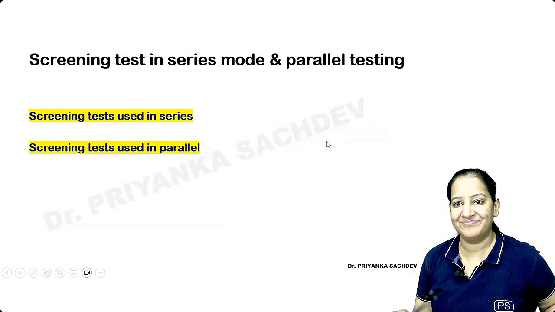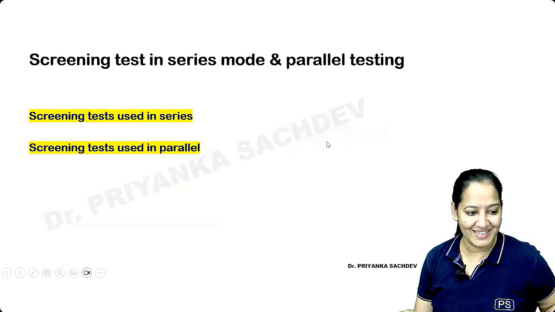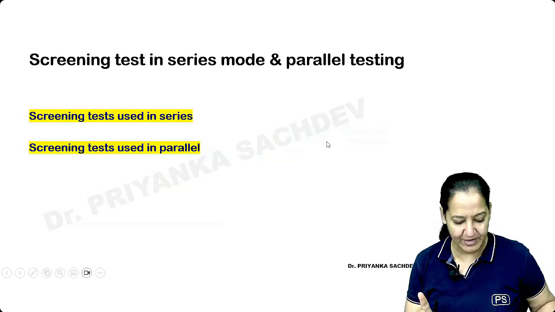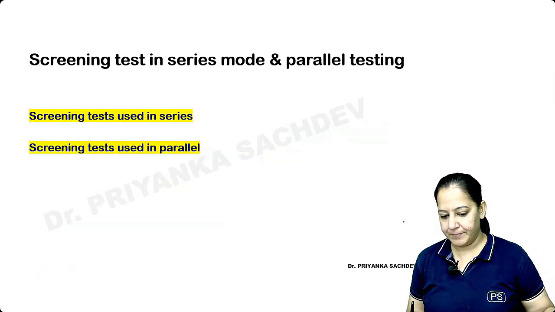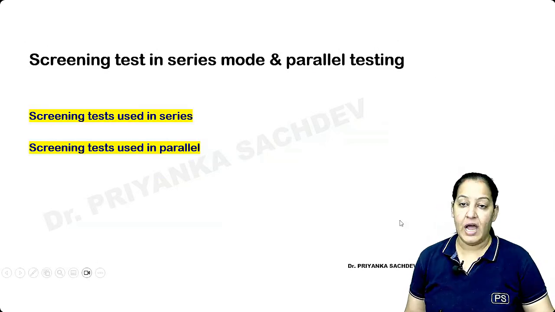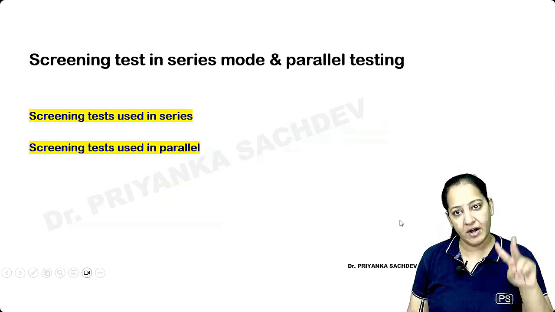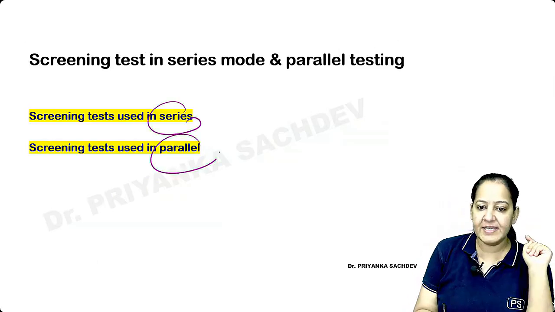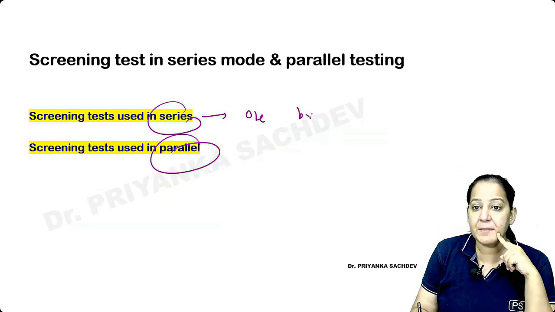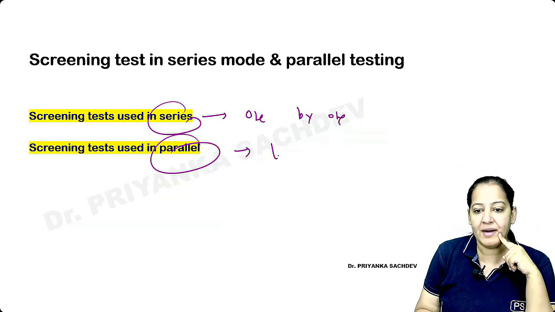Okay. Last thing which I would like to add here. Why not perform multiple screening tests? I mean 2 screening tests, one by one. So there are two options: test in series, test in parallel. Series means one by one. And parallel means together.